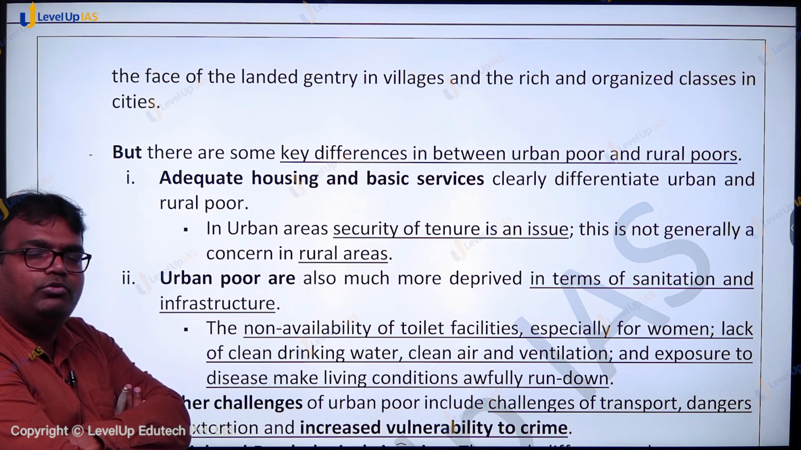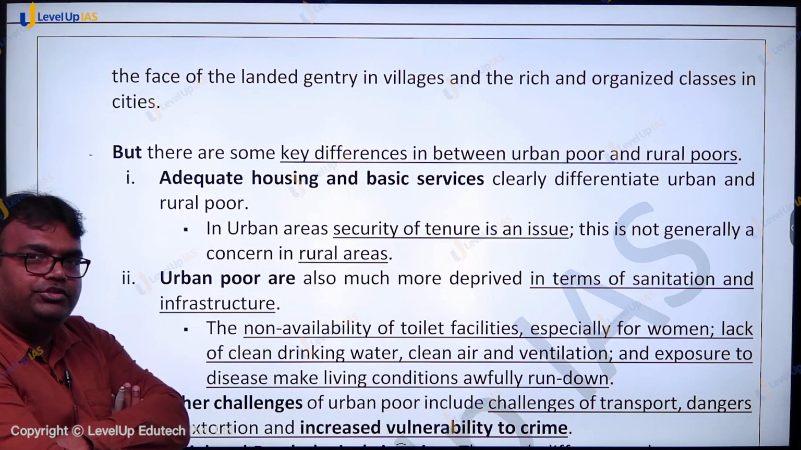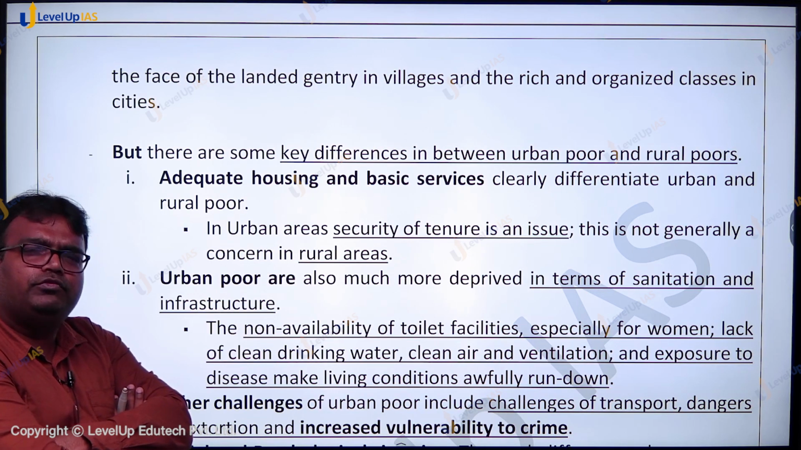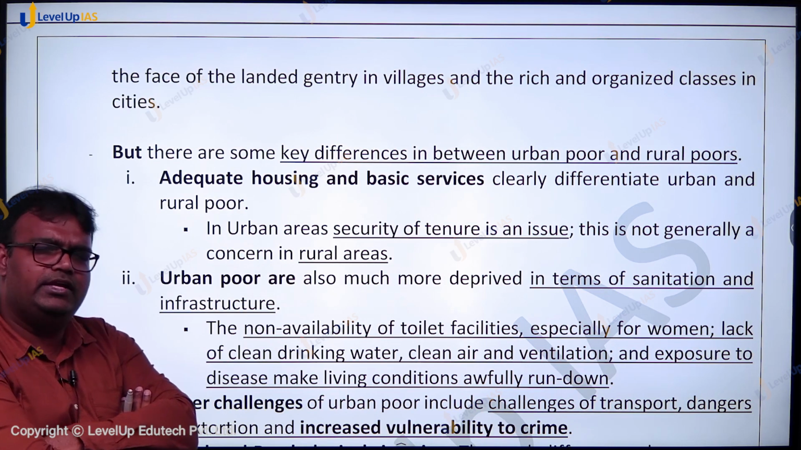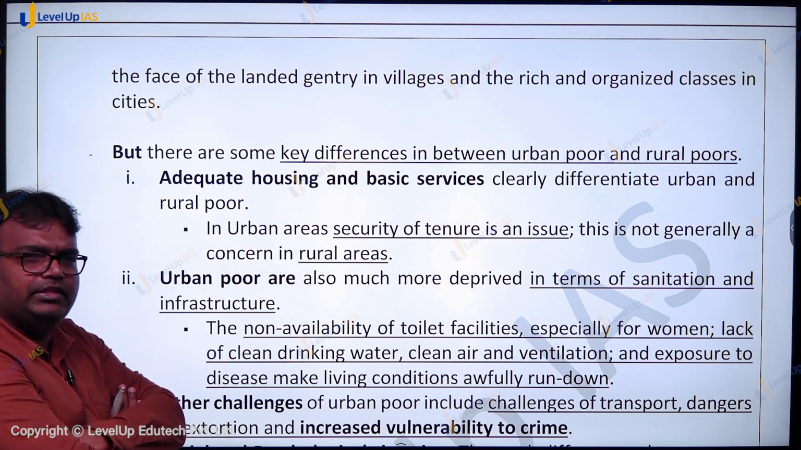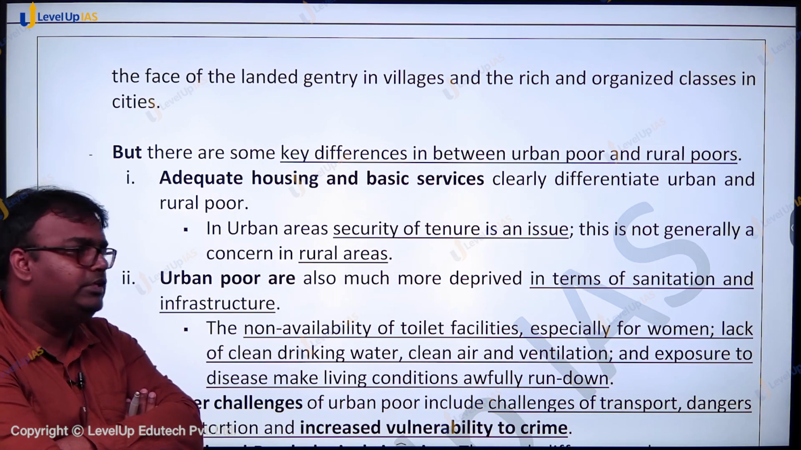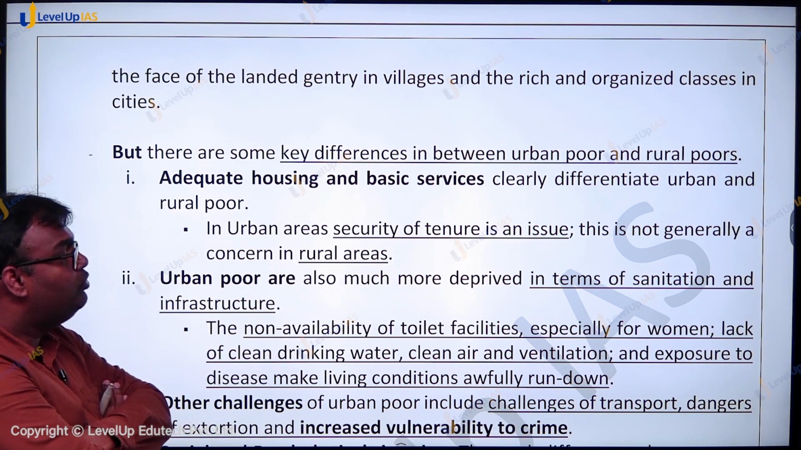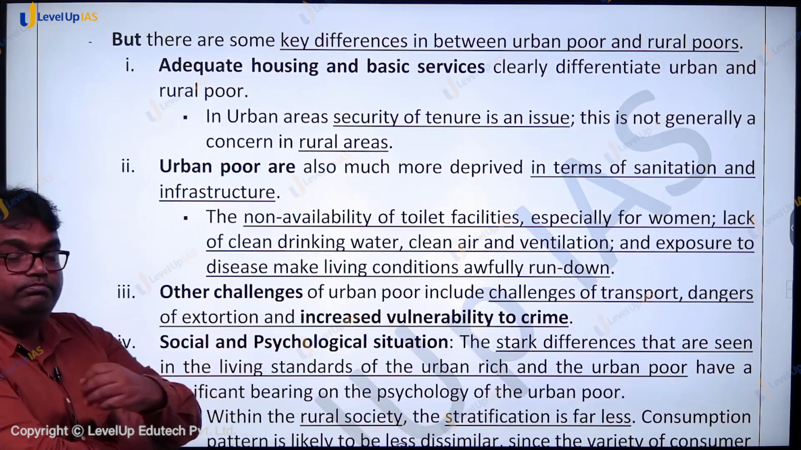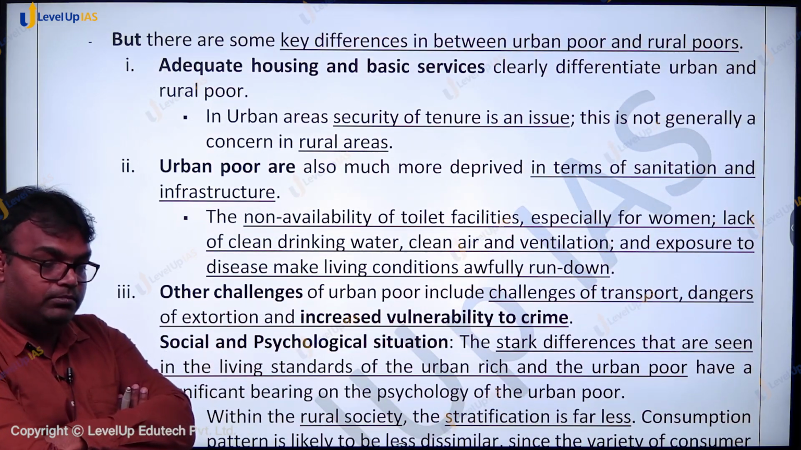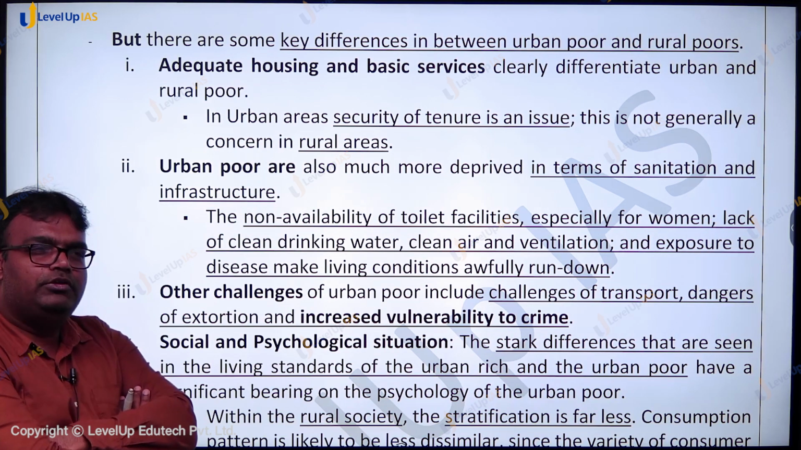But in rural areas, housing facilities are not that big an issue because people have been living there for centuries. They have developed a small house into a big house, and they have comfort. They can live much more comfortably there. Similarly, urban poor are also much more deprived in terms of sanitation and infrastructure. If you have visited slums, there would be a lot of open drains there. People would be living around it.